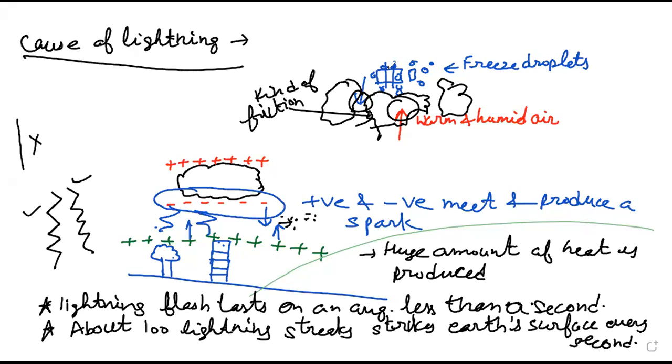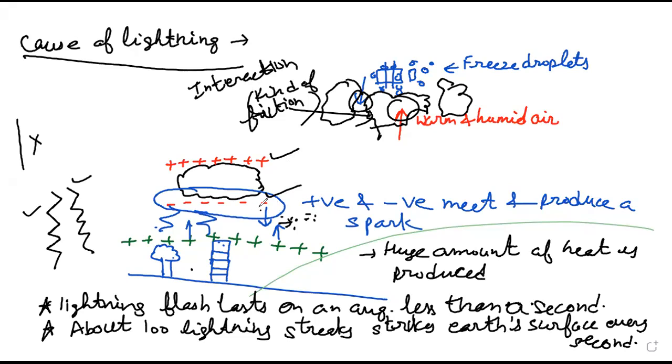So I think this is going to help you understand the cause of lightning. I'm repeating it again. Frozen droplets present in the sky, forming the clouds, coming down, and then the humid air rising up. During their movement, there is an interaction. Here we are saying that interaction is a kind of friction. Due to this friction, there is a separation of charges like positive and negative charge. Positive charge will accumulate on the top surface of the cloud. Negative charge will accumulate at the bottom. And on the earth surface also, trees, mountains, buildings and earth surface acquire the positive charge.